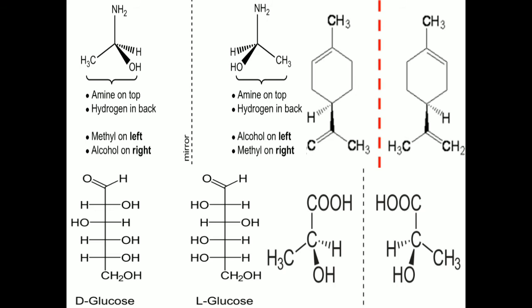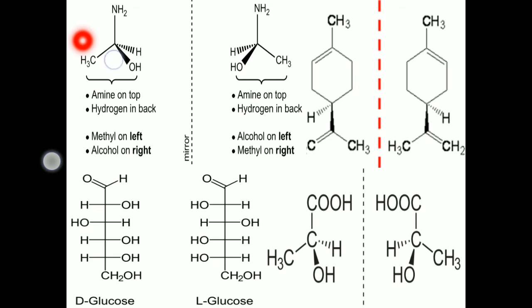Here I am giving a few examples to you. It is a molecule having a chiral carbon. Here a clear description is given. The amine group is at the top position, hydrogen in the back position, the OH group in the front position, and the methyl group on the right position.